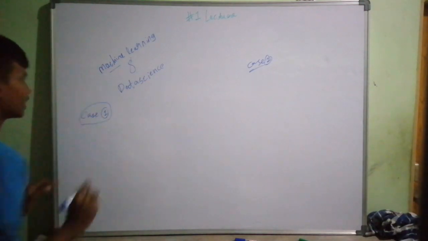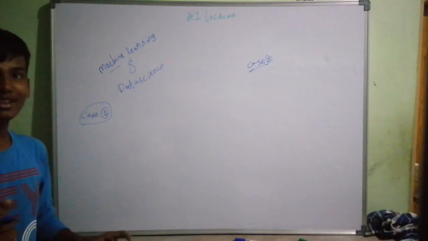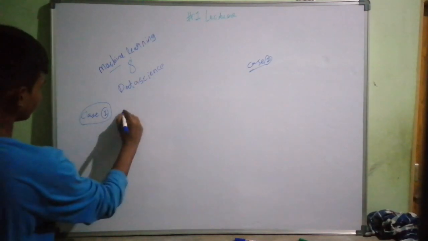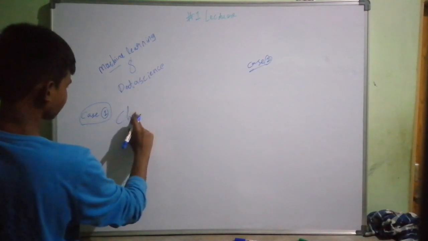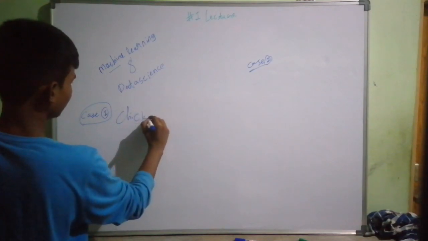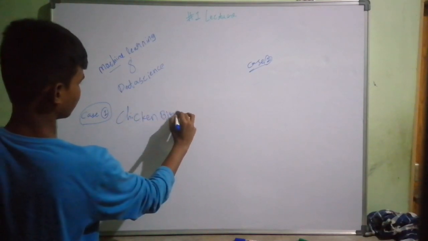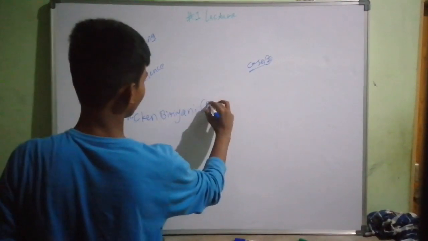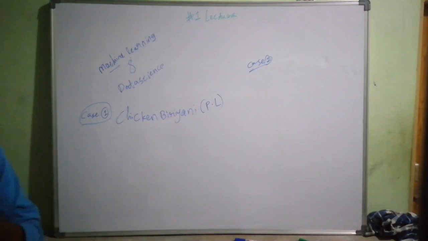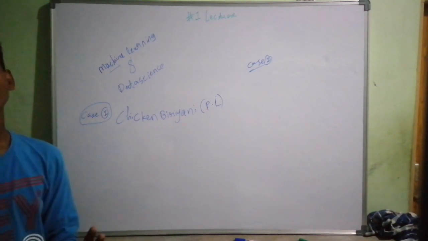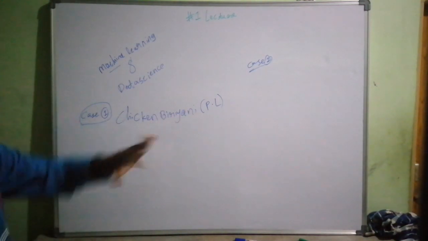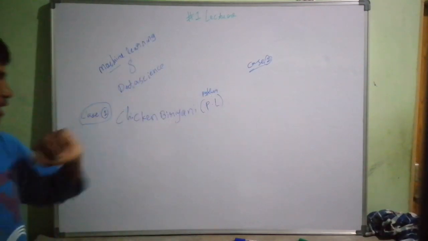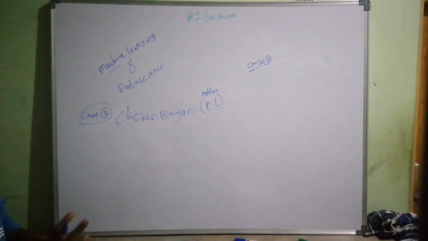First, let me go through case 1. In case 1, I'm tackling the situation where I want to make a chicken biryani using a traditional programming language, Python or JavaScript, whatever. For example, you have an assistant named Python, and you ask Python to make chicken biryani.